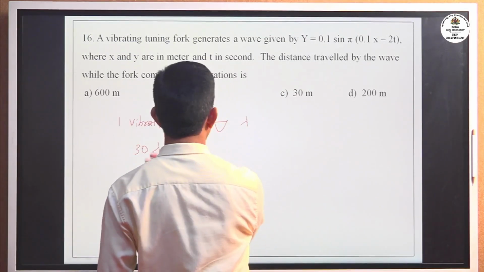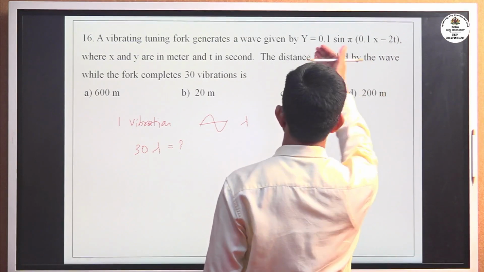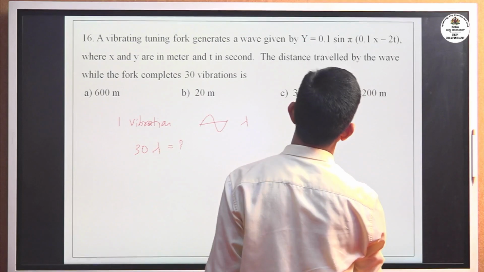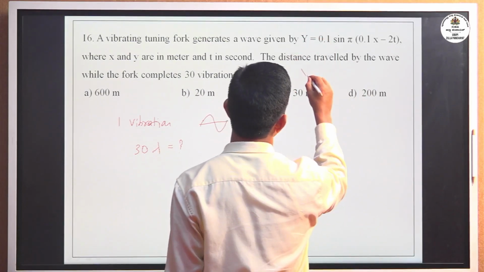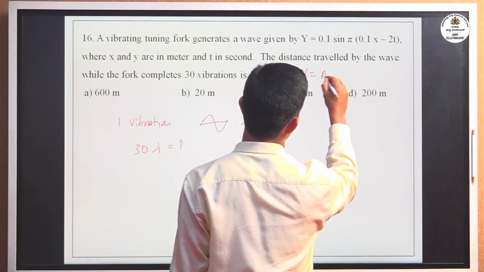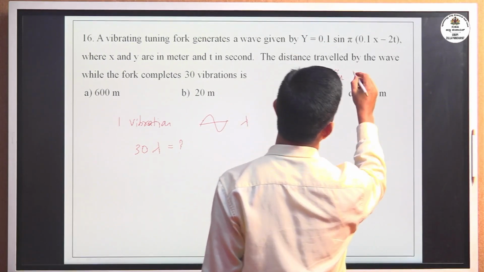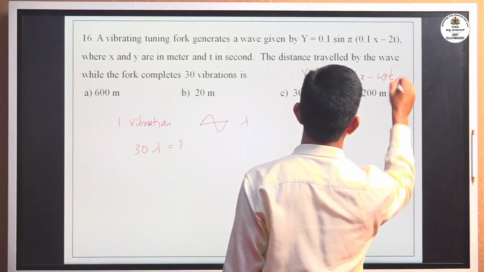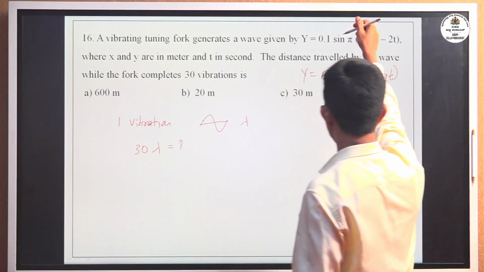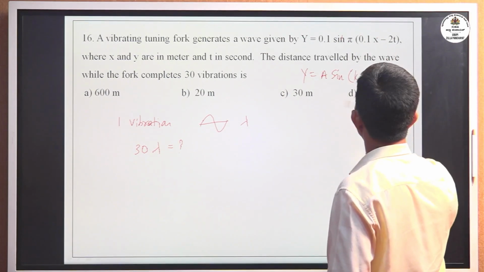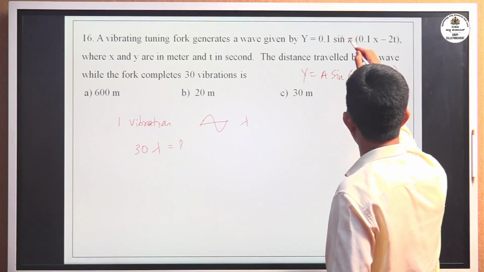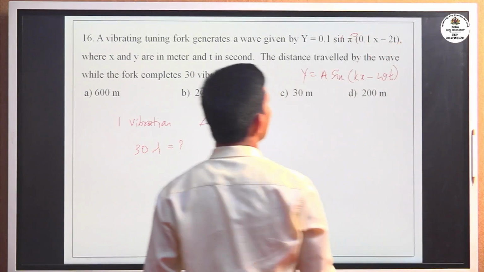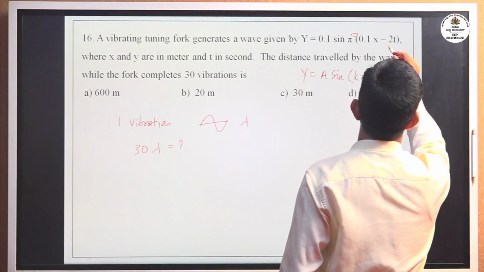Now to find out lambda, one equation is given, y equal to 0.1 sin pi of (0.1 x minus 2t). Now we know the standard equation, y equal to a sin of (kx minus omega t). The given equation you have to compare with the standard equation. Now here pi is outside the bracket, bring this pi inside, we get 0.1 pi x minus 2 pi t.